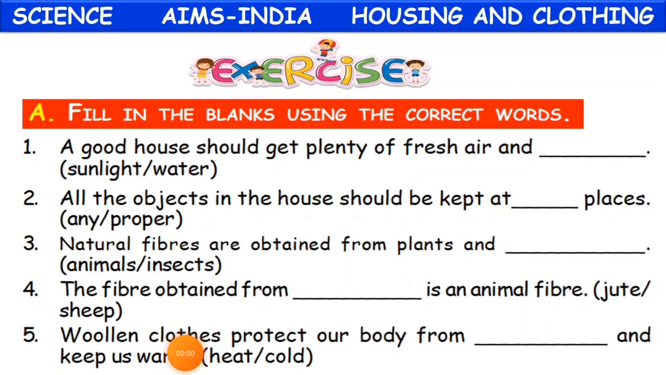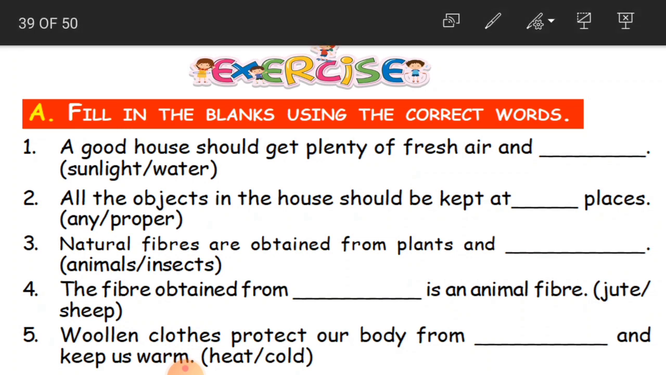Clear, children? So children, here we have fill in the blanks using the correct words. Let us do this exercise. A good house should get plenty of fresh air and dash. The first blank is, a good house, how should it be? It should get plenty of fresh air and sunlight or water. The answer is sunlight. So a good house must have fresh air and sunlight.